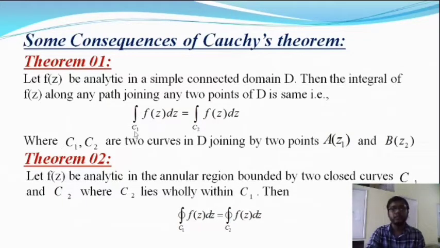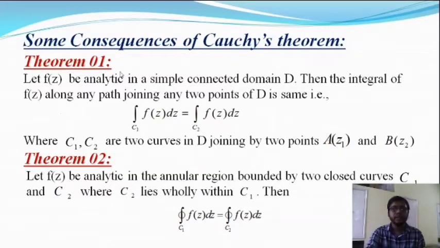That is, the integration over C1 of f(z) dz is equal to the integration over C2 of f(z) dz, where C1 and C2 are both curves in D joining the same two points.